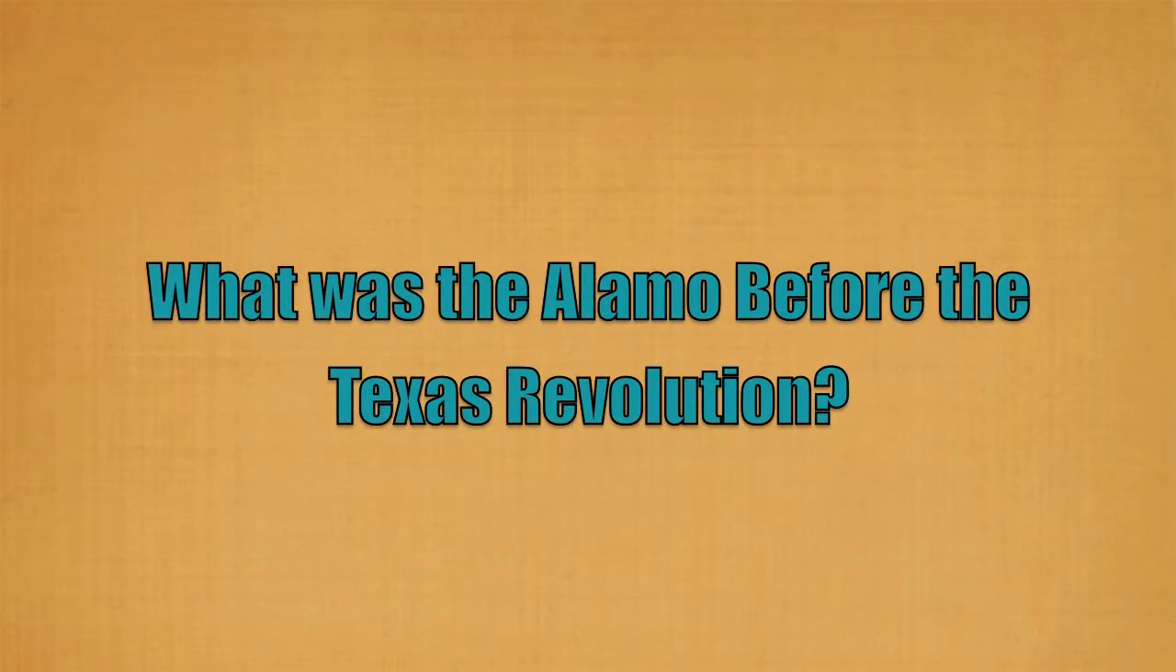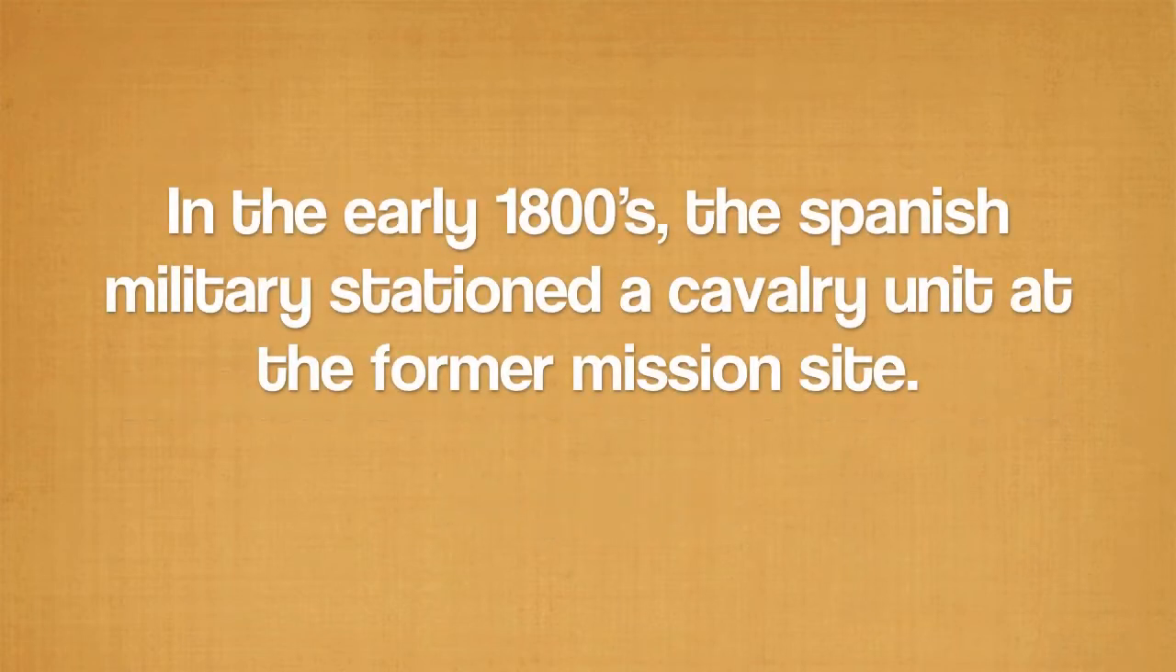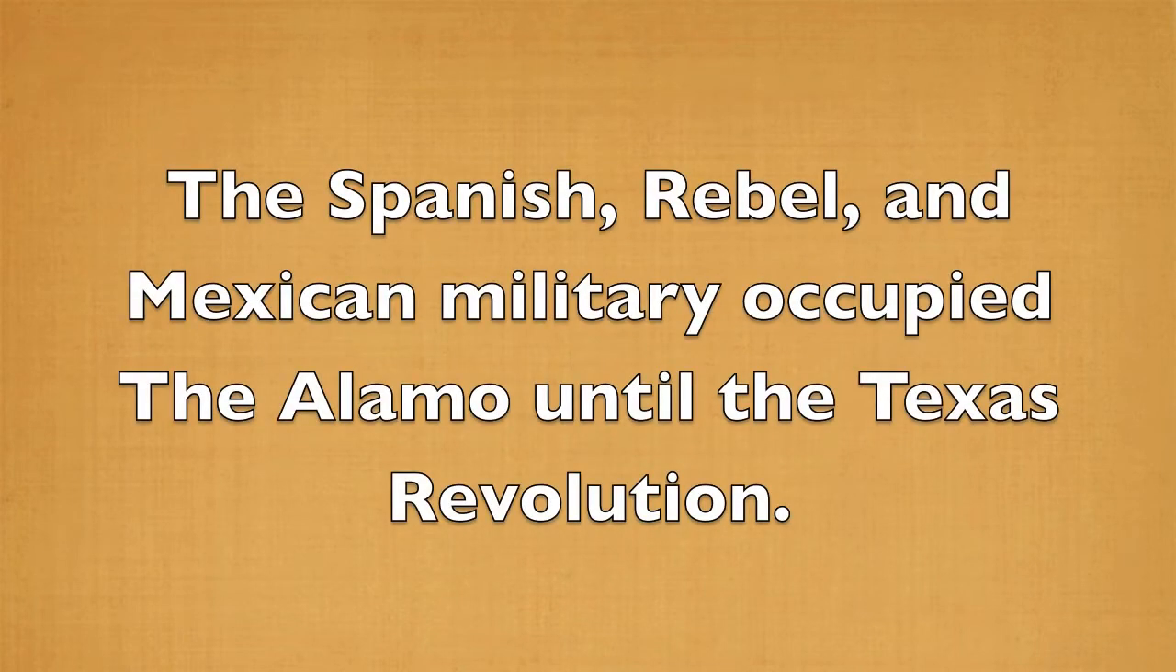What was the Alamo before the Texas Revolution? The Alamo was home to several missionaries and their Indian converts for around 70 years. In the early 1800s, the Spanish military stationed a cavalry unit at the former mission site. The Spanish, rebel, and Mexican military occupied the Alamo until the Texas Revolution.